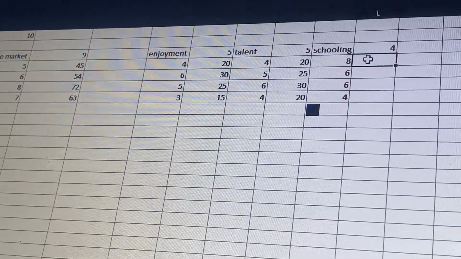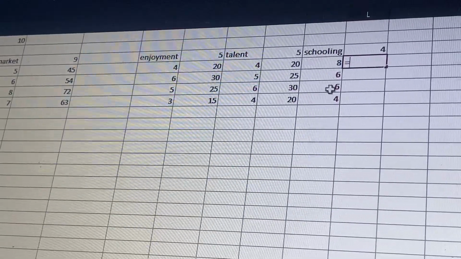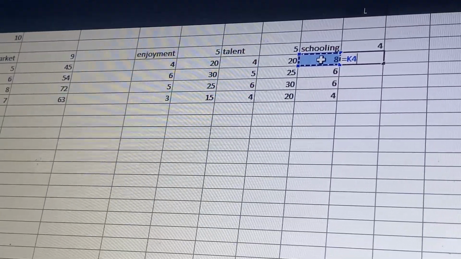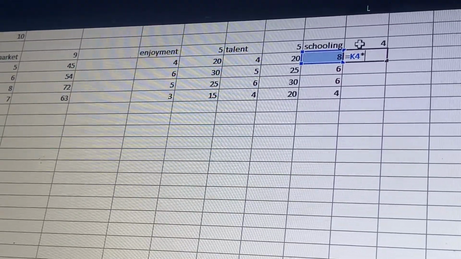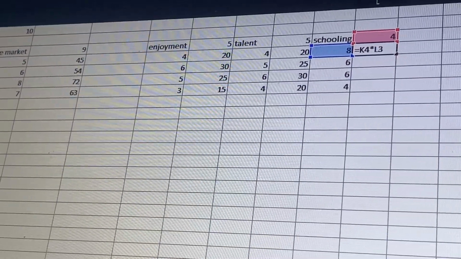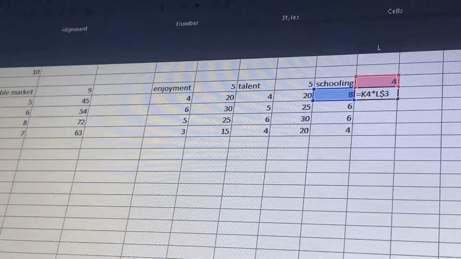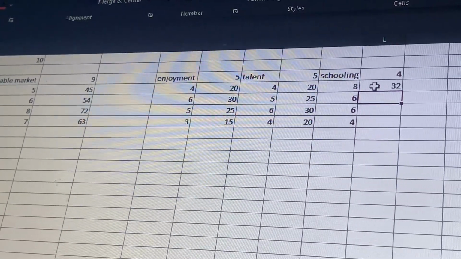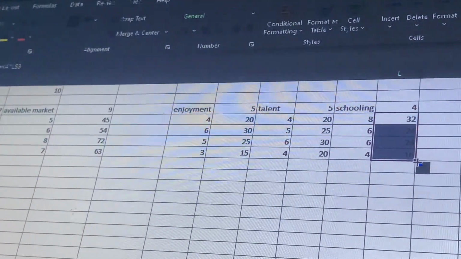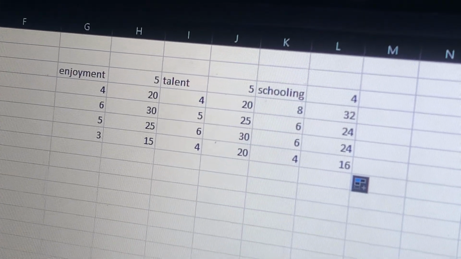And then we move back to schooling. Click our equal sign. Click on the schooling factor, and you multiply it by the attention. The same formula. Okay, so we'll give it a dollar sign to help us with our calculations. We'll drag it down to get the rest of the values. So we are done with these values.